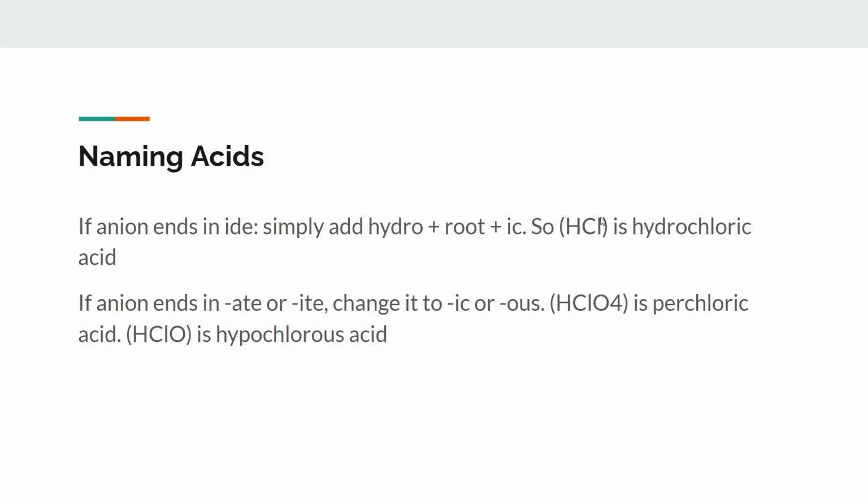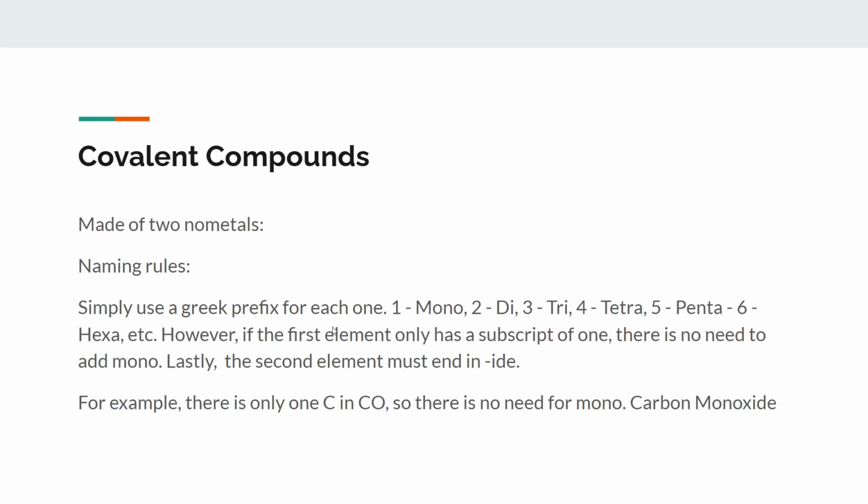So if it's a nonmetal or a monatomic anion, you just add hydro, root, and ic. If the anion ends in "ate," such as perchlorate over here, you just change the last part to "ic." If it ends with "ite," it's going to change to "ous," so hypochlorous acid.